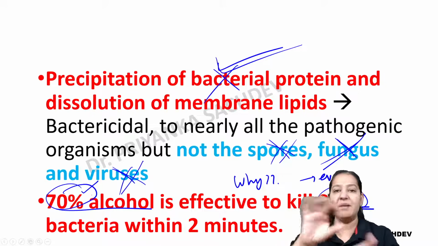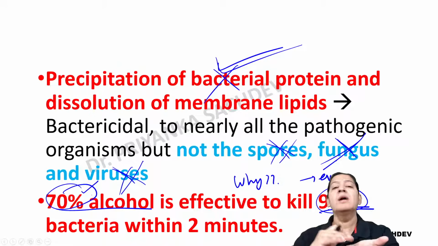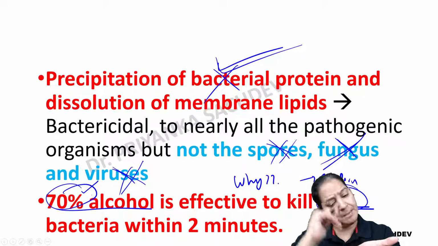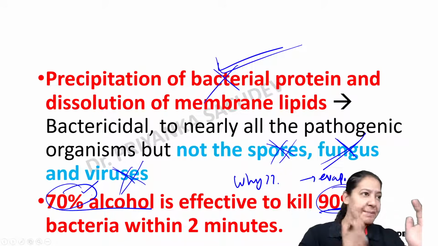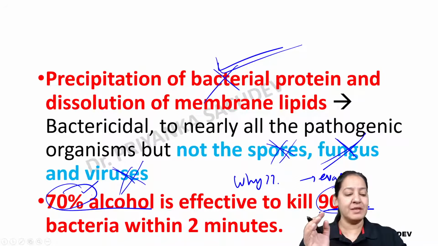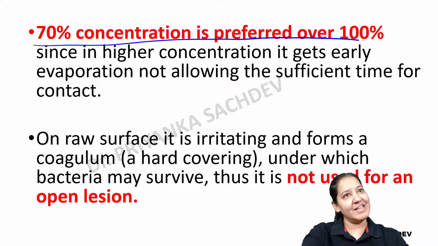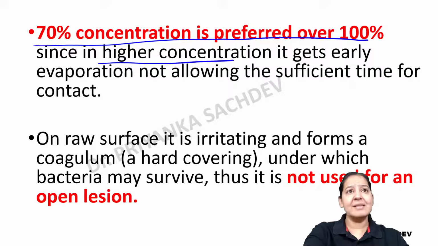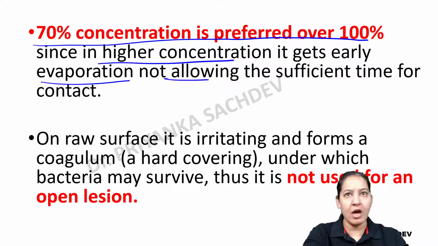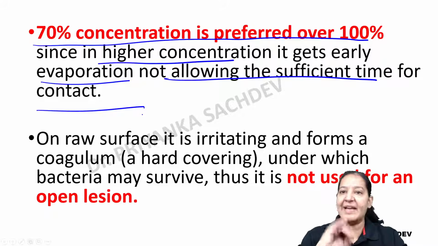But if I use 70%, it is somewhere in between. Some percentage is evaporated and some percentage will remain there. So 70% is better as compared to 90%. Give me a thumbs up. So 70% is preferred over 90 or 100%, since higher concentration gets easily evaporated, not allowing sufficient time for contact and killing the bacteria.